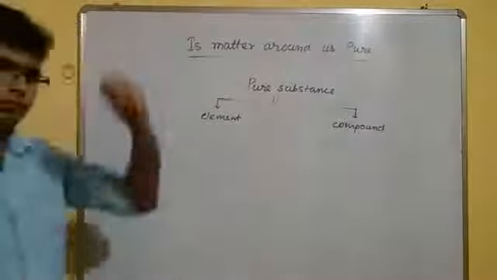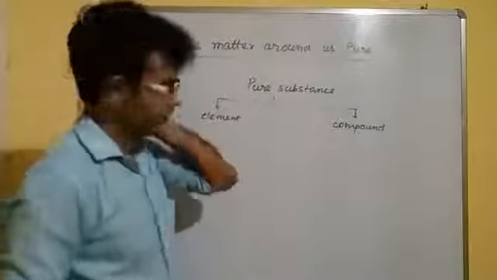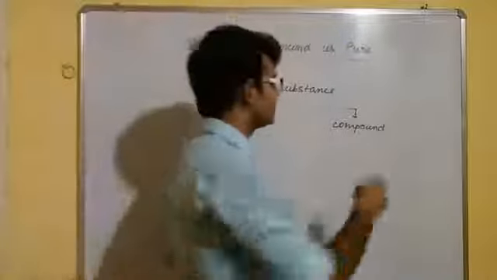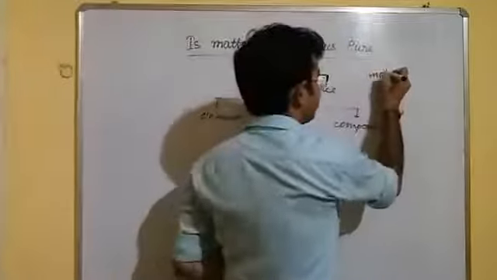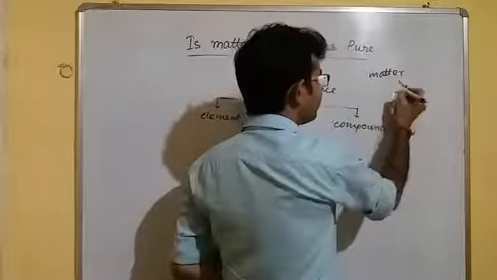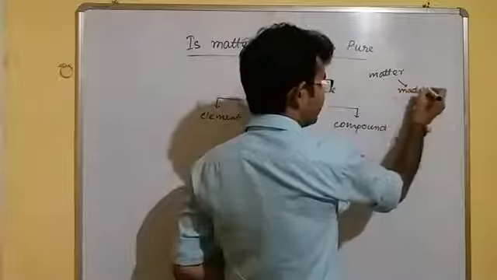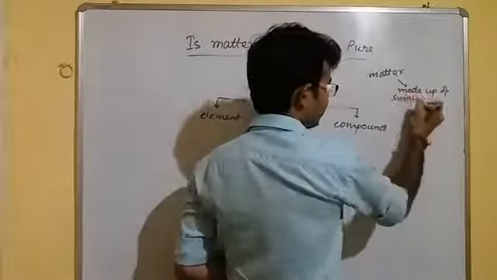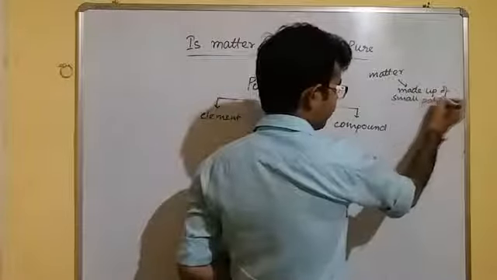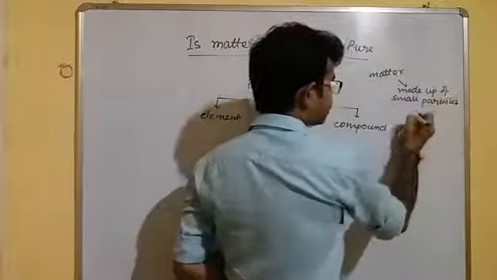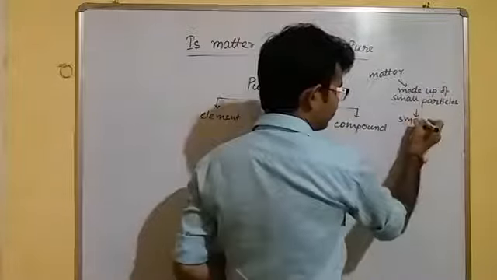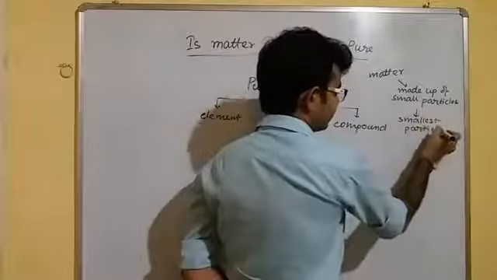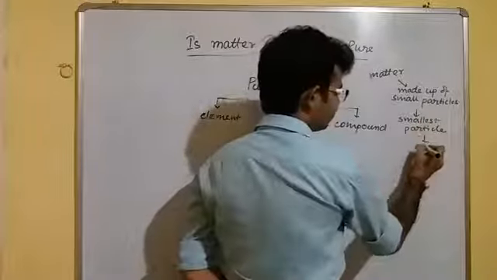Let us understand what we mean by element and what is compound. First, it is very well known that all matter is made up of very small particles. The smallest particle of matter is called an atom.